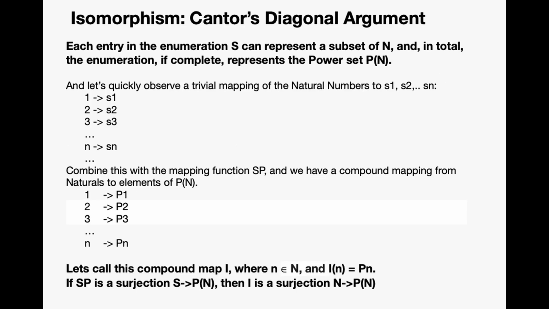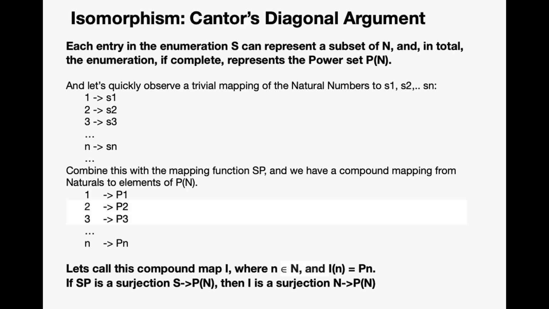Each entry in the enumeration S can represent a subset of n, and in total the enumeration, if complete, represents the power set of n. And let's quickly observe a trivial mapping of the natural numbers to S1, S2, Sn. Combine this with the mapping function SP, and we have a compound mapping from the naturals to elements of the power set of n: 1 to P1, 2 to P2, 3 to P3, etc. Let's call this compound map I, where n is an element of n and I of n is equal to Pn.